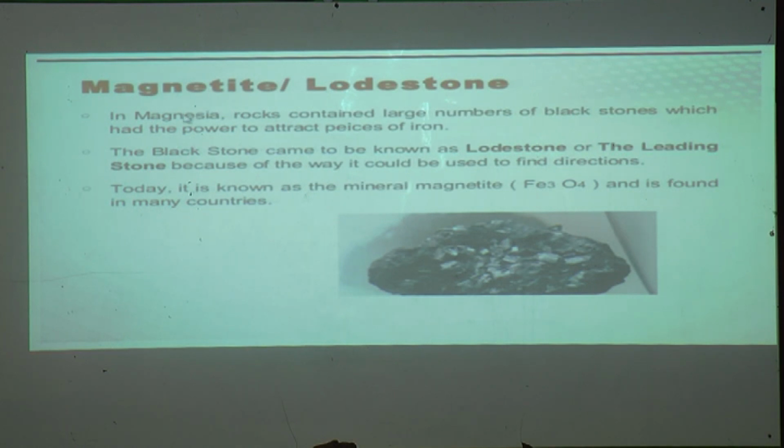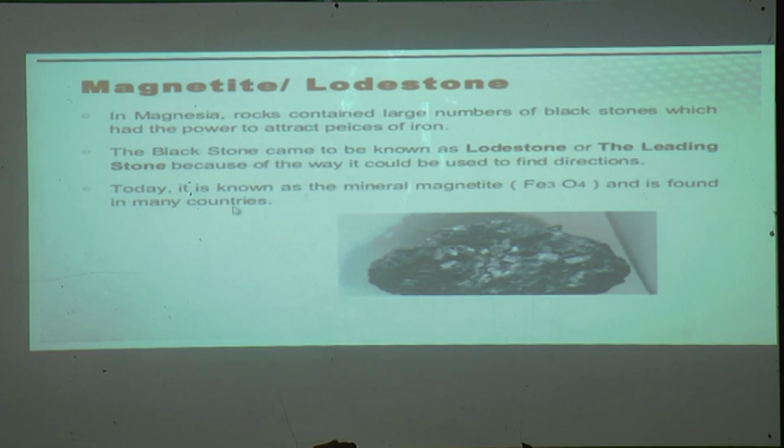So the rocks of this region, Magnesia, contain a large number of black stones which had the power to attract pieces of iron. This is a natural magnet, and the black stone came to be known as lodestone or the leading stone because of the way it could be used to find directions.